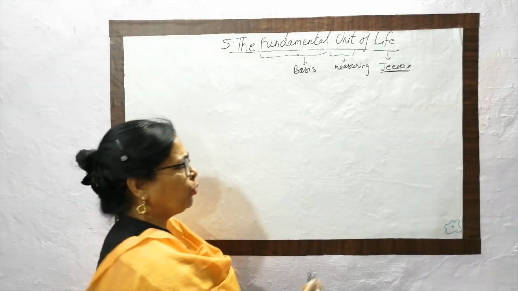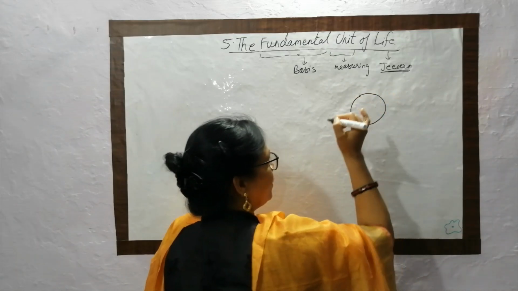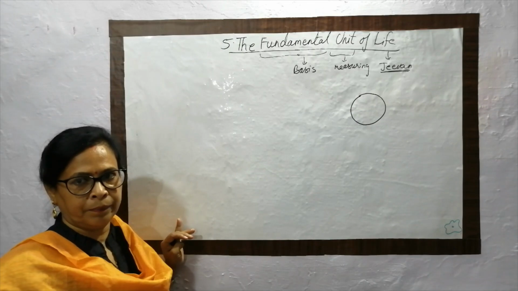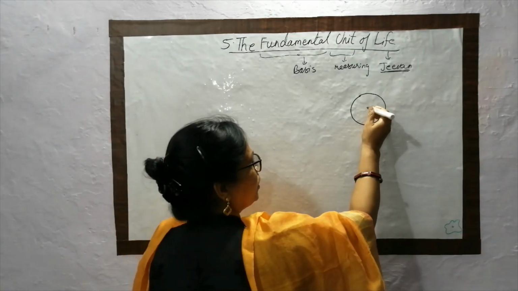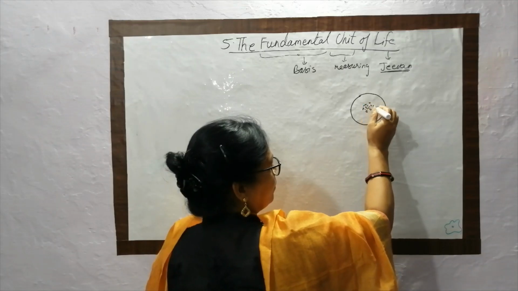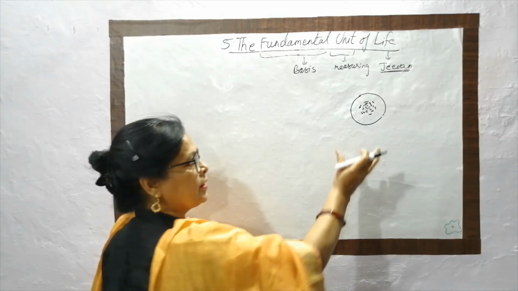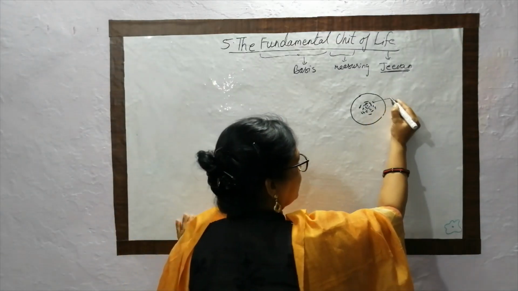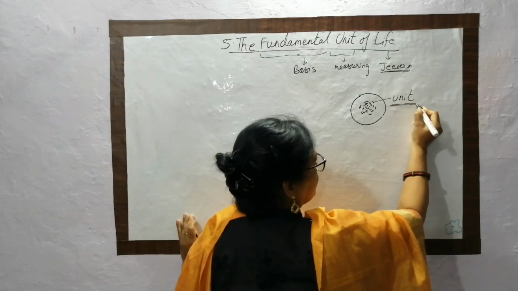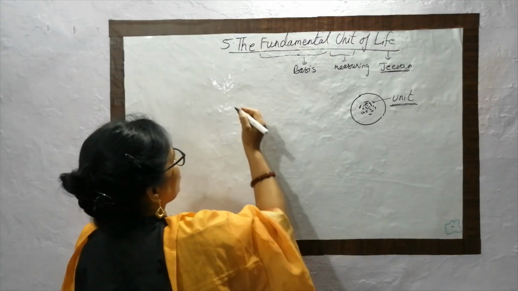Let us suppose you have to draw a circle, and the task is to draw this circle with lots of dots only. Then what you have to do is put the dots like this, and so on. What is this? This is a circle. And what does this dot represent? This dot represents the unit of that circle. Similarly, the unit of life is called the cell.